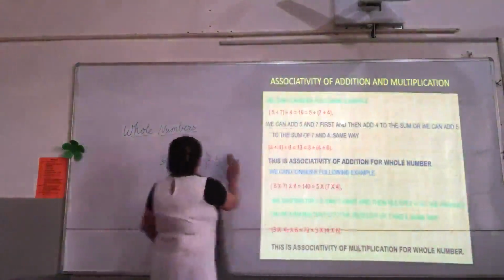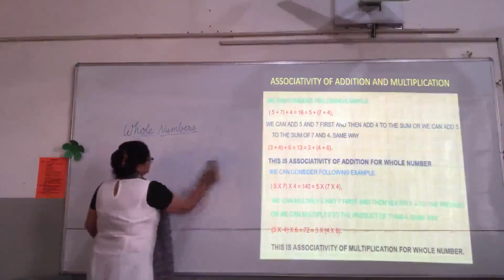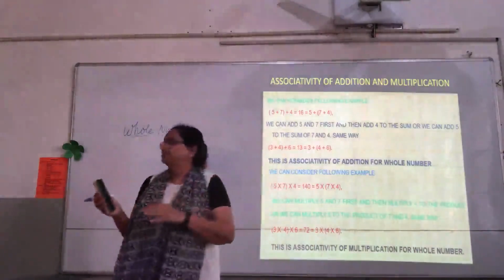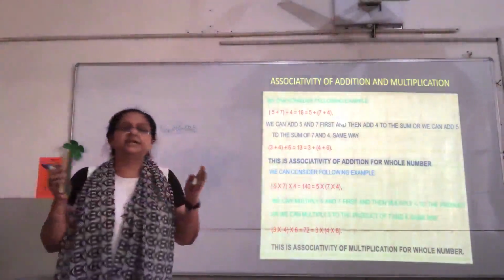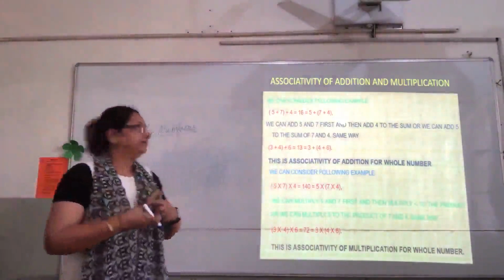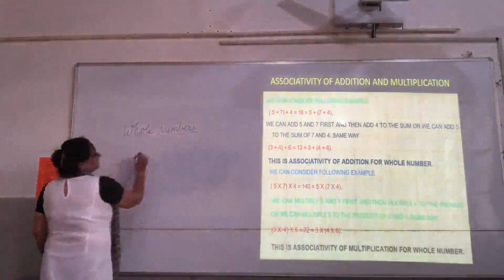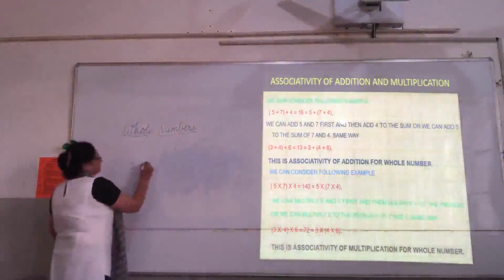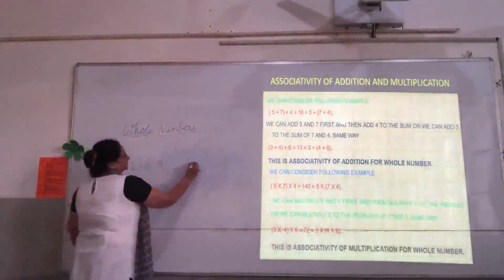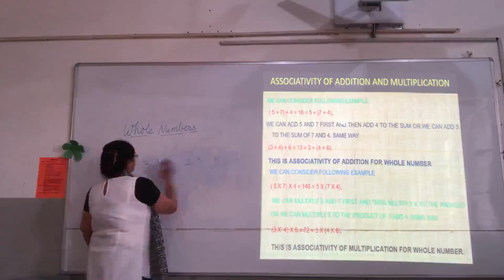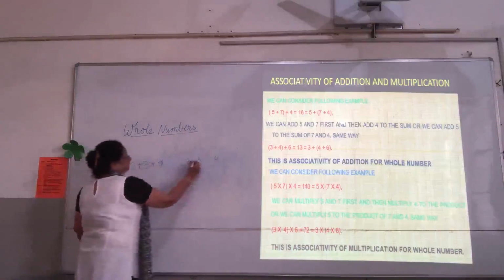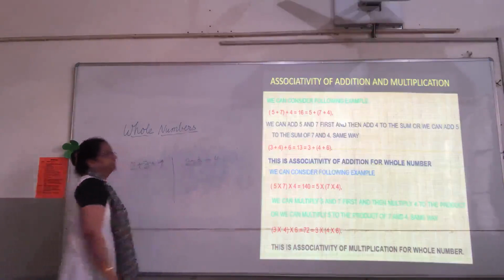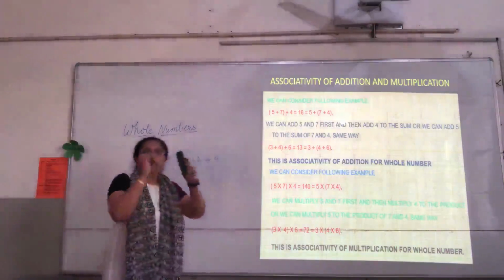Coming to the associative property, children. The other simple name for associative property is the grouping property. The reason is that we change the group of the numbers. The numbers remain the same again. It is 5 plus 7 plus 4. Let me take another example. Suppose we have taken three numbers, 2, 3, 4, right? And we have to add them. What this associative property says is that we have to change the group of the numbers.